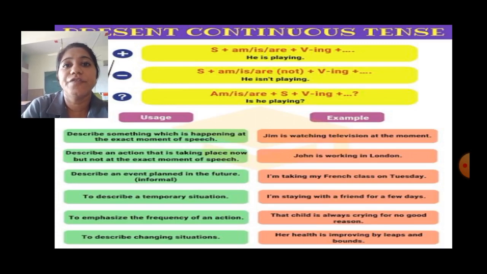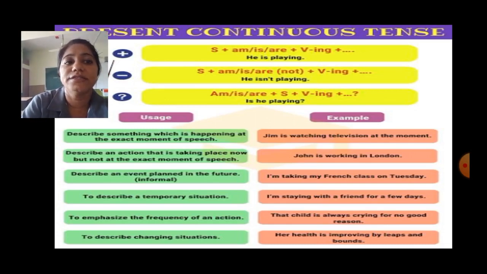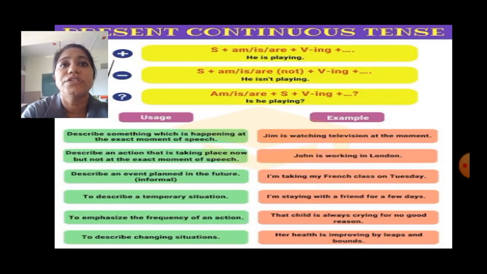To emphasize the frequency of an action. For example, that child is always crying for no good reason. Here it emphasizes the frequency of an action. Present continuous tense is used to describe changing situation. For example, her health is improving by leaps and bounds. So children, we have seen usage of present continuous tense.